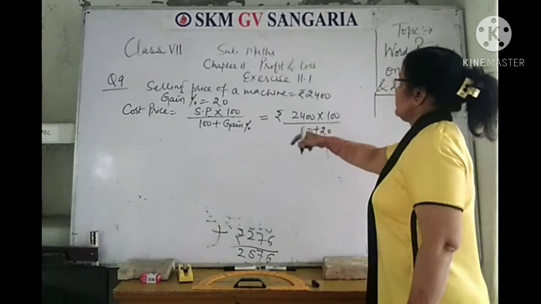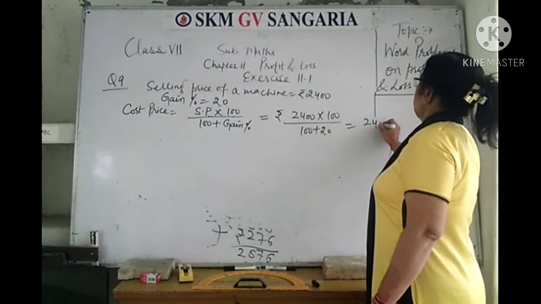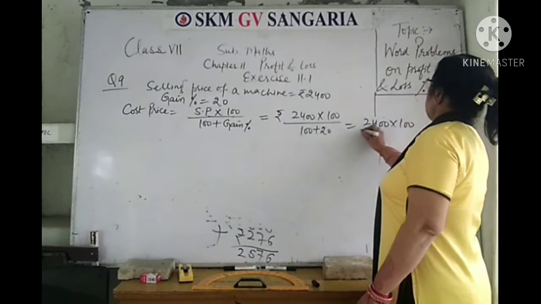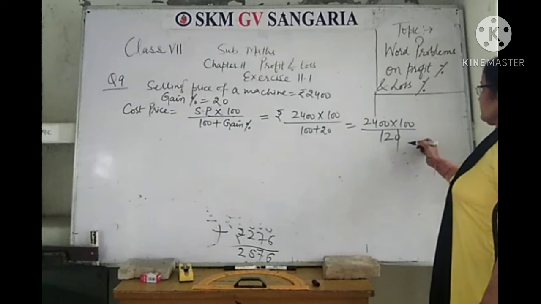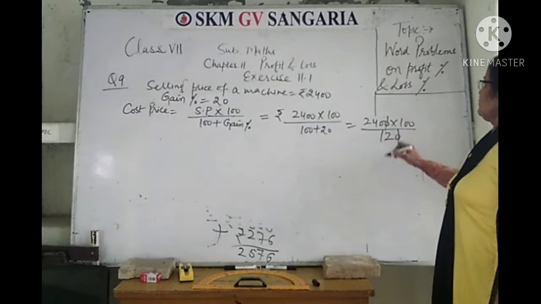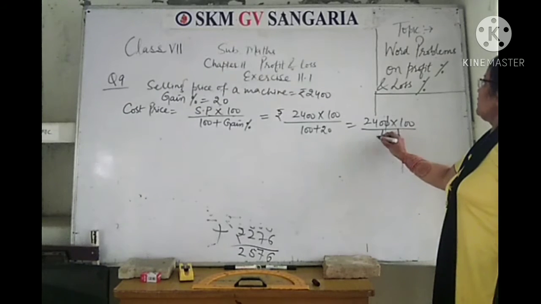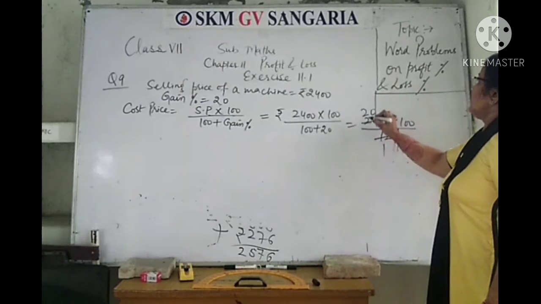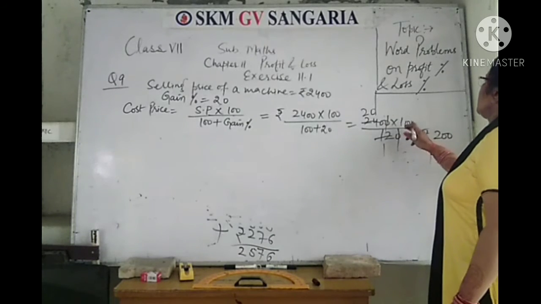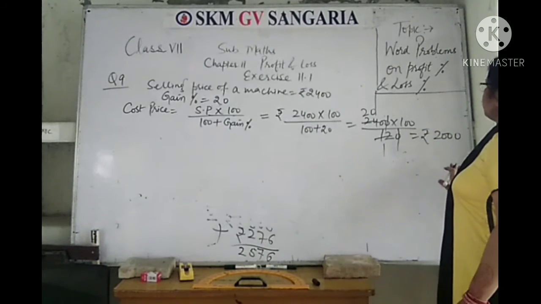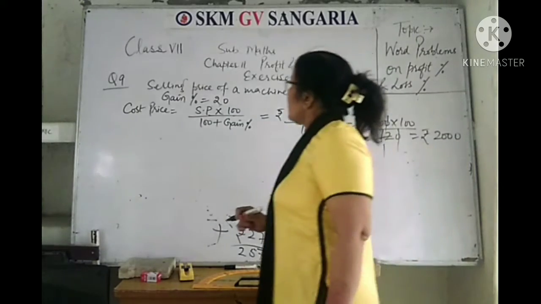Gain is 20%. So 2400 into 100 divided by 120. So simplify. Cut 2 zeros with 2 zeros, here 1 zero with 1 zero. 12 1 is 12, 12 2 is 24. So the cost price of the first machine is rupees 2000.